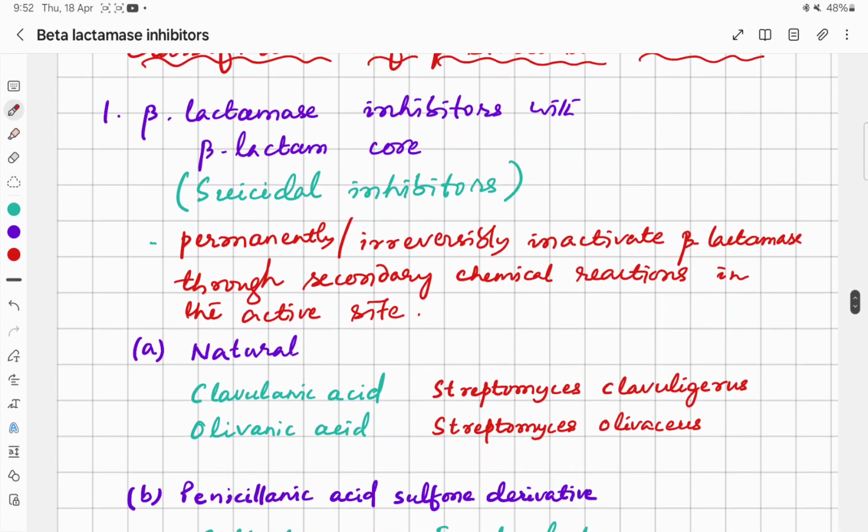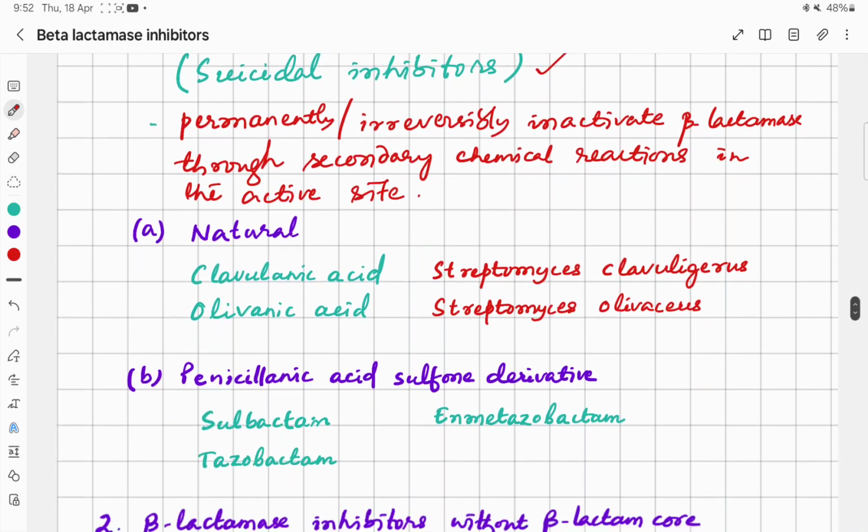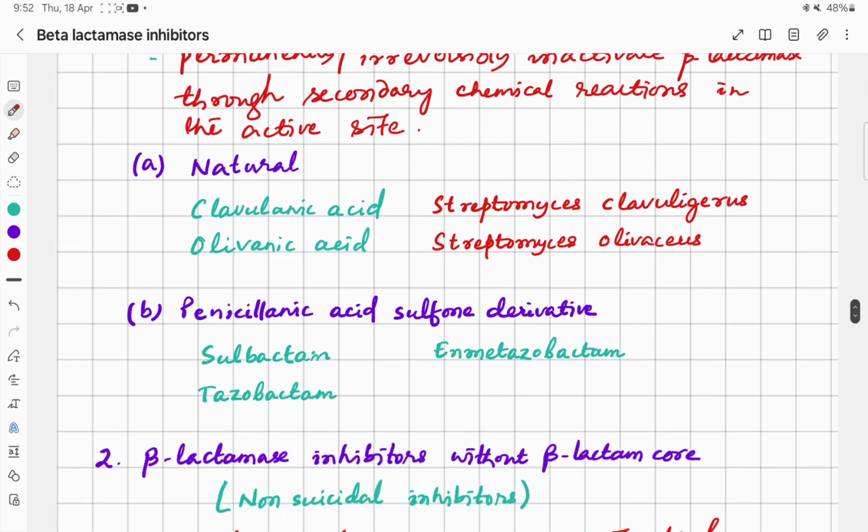First, beta-lactamase inhibitors with a beta-lactam core. These inhibitors also have the beta-lactam ring, and we call them suicidal inhibitors because they permanently or irreversibly inactivate beta-lactamase through secondary chemical reactions in the active site. They can be either natural or penicillinic acid sulfone derivatives.